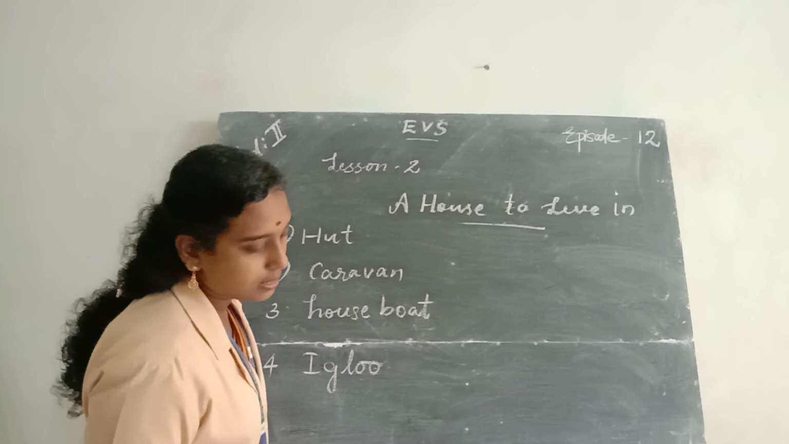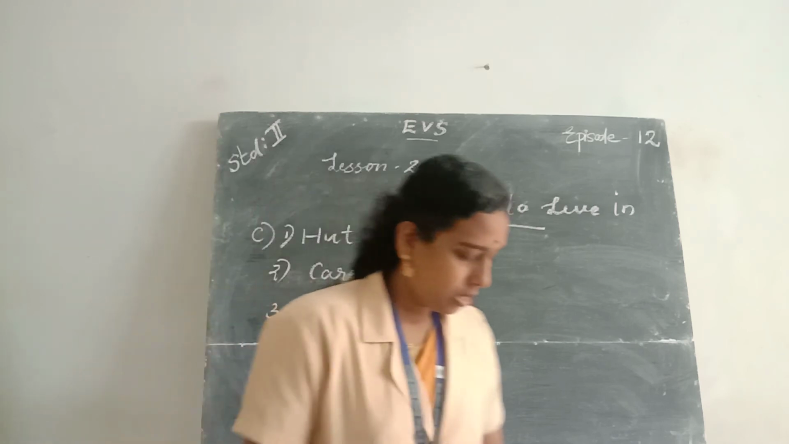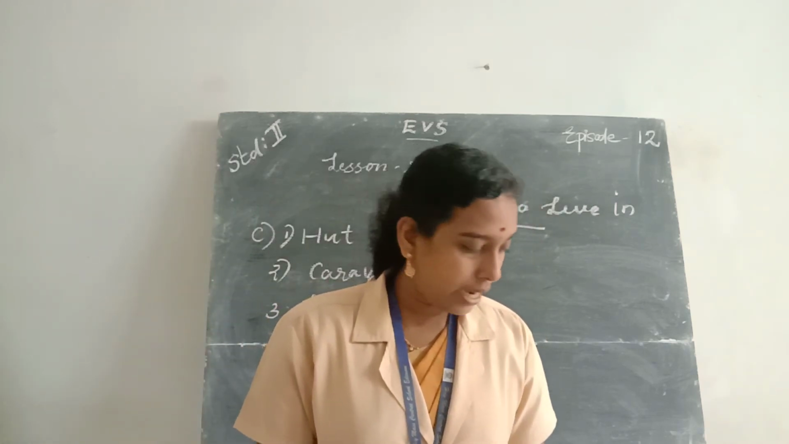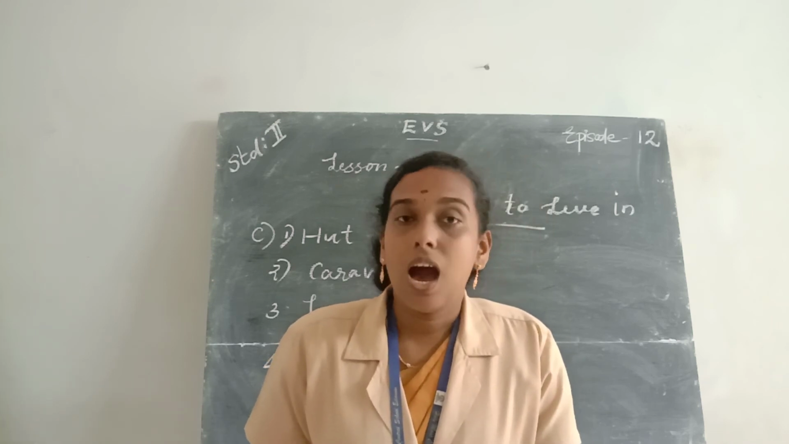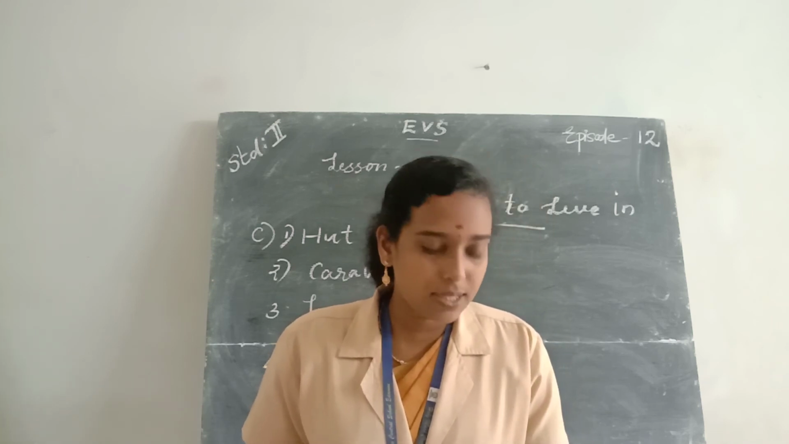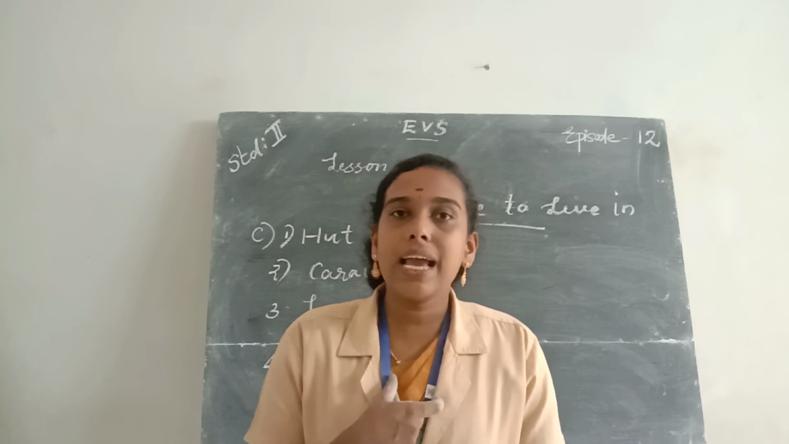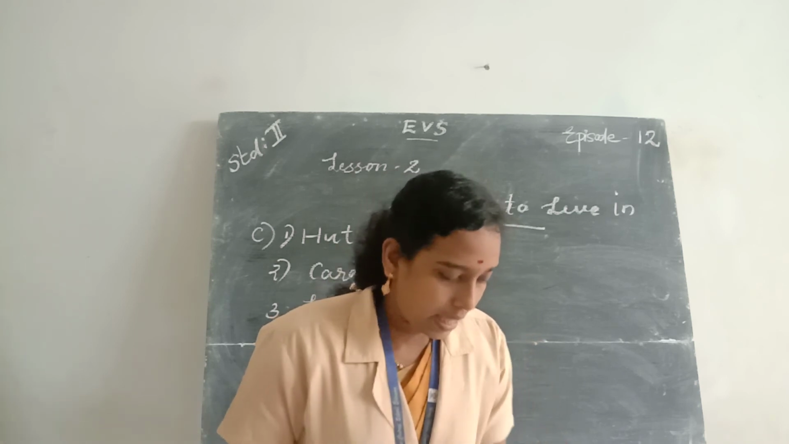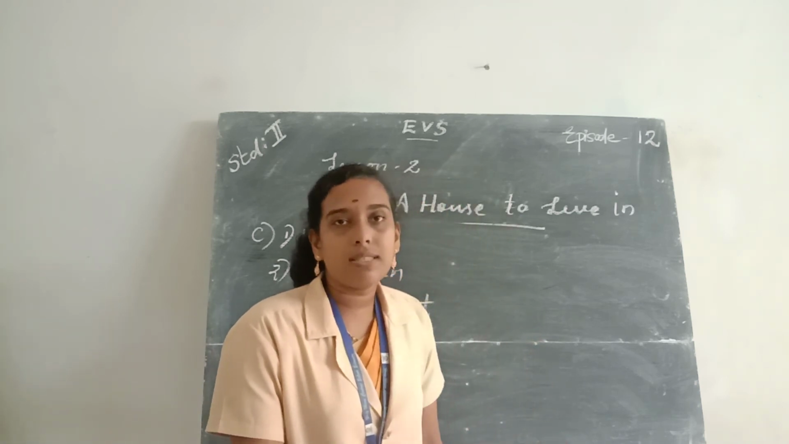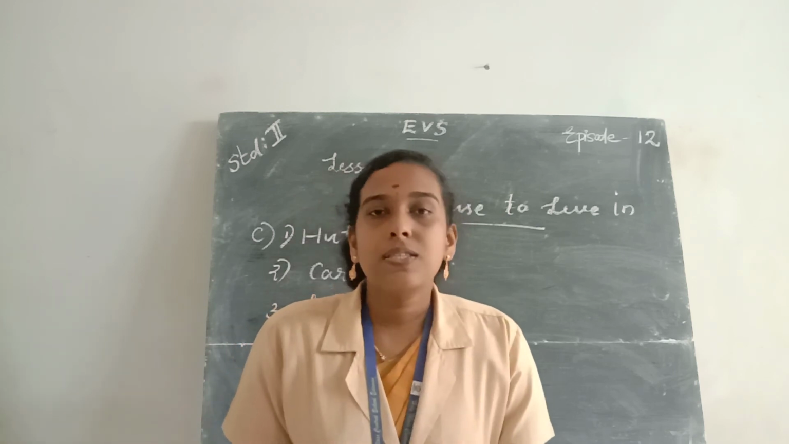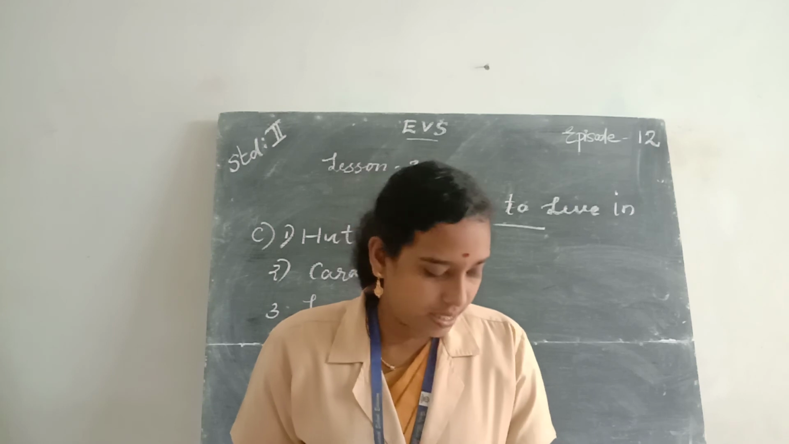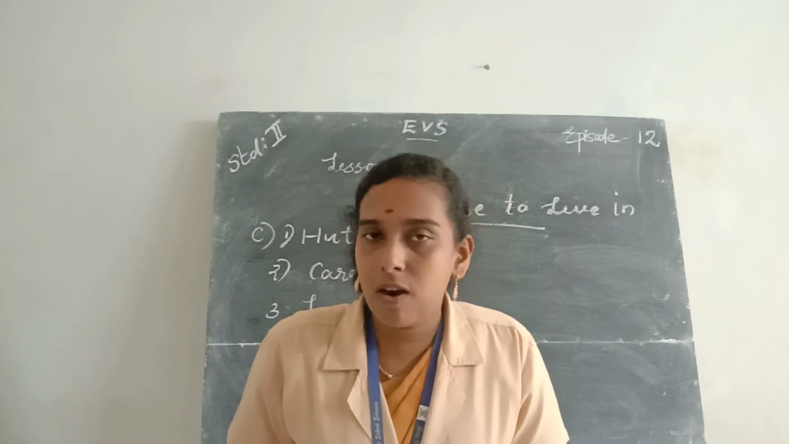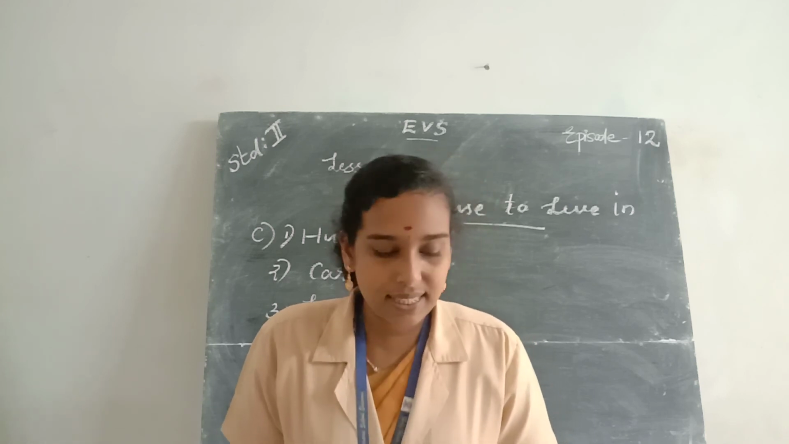Then the D part is answer the following. So the first question, why do we need a house? We need a house to live. A house is the safest place for us to live in. Then second question, what are kacha houses? The houses made with straw, mud and sticks are called kacha houses. And the kacha houses are mostly found in villages.